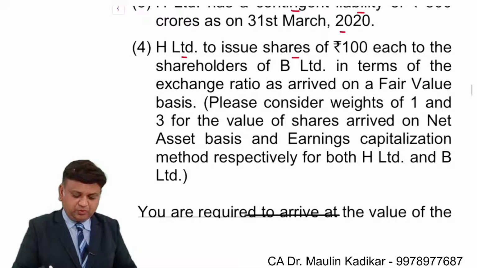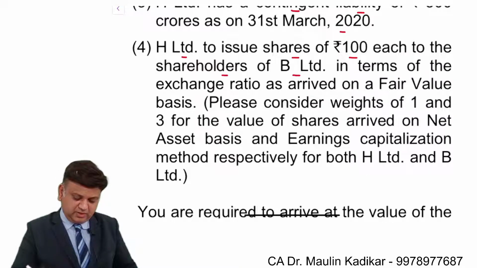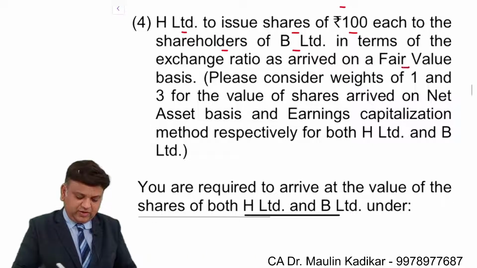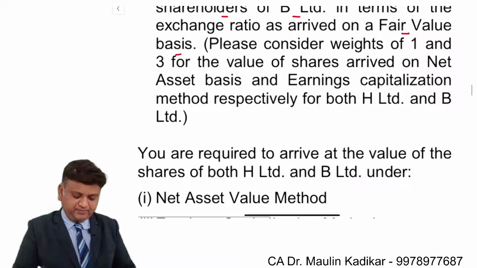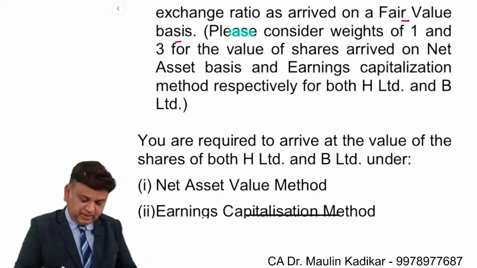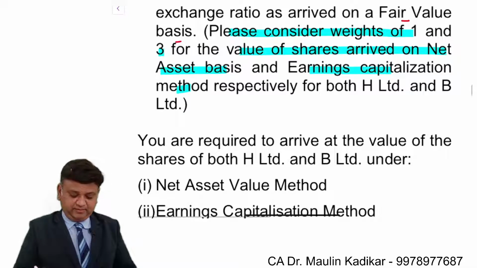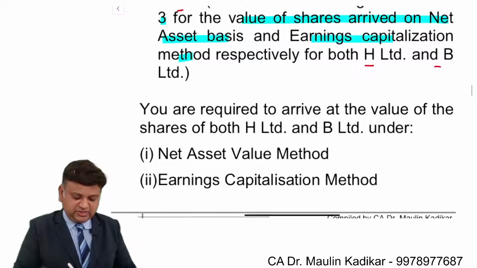H Limited is going to issue shares of 100 rupees each to shareholders of B Limited in terms of the exchange ratio as arrived on a fair value basis. It has been given that please consider weights of 1 and 3 for the value of the shares arrived on net asset basis and earning capitalization method respectively for both H Limited and B Limited.